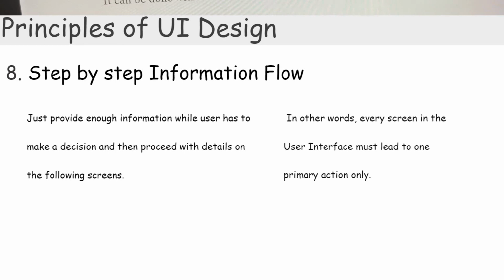And lastly, step-by-step information flow. Each and every screen in the user interface must lead to one primary action only. So just provide enough information while the user has to make a decision and then proceed with details on the following screens. This makes the user interface easier to learn and easier to use for the user. In this video, you learned about the principles for designing a user interface design.